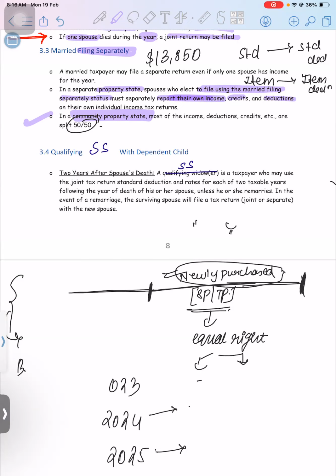Let's say I am working in a CPA firm, but my spouse is working in some manufacturing unit or some other industry. We can't accumulate the wages and divide by two. Whatever actual I earn, the W2 will be shown separately, the wages will be shown separately, and the rest of the income will get accumulated and divided by two, along with all the deductions, credits and everything. But if it's a separate property state, each and every income, deduction and credit will be shown as per the actual individual's income. Clear, guys? I hope this one is clear.